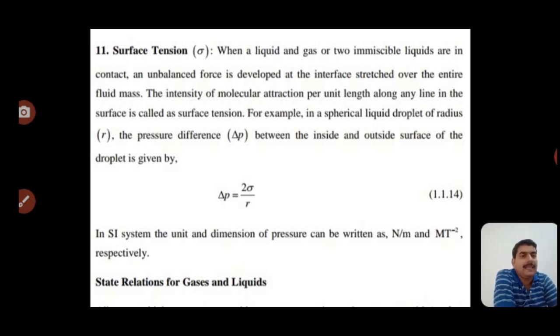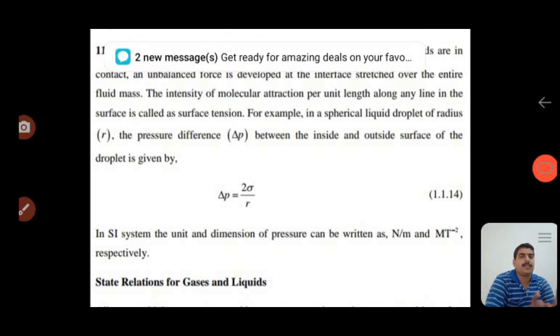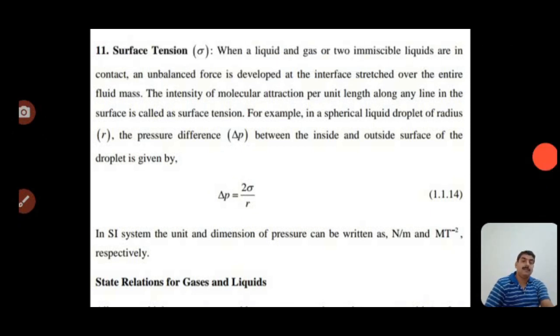For example, in a spherical liquid droplet of radius r, the pressure difference delta P between the inside and outside surfaces of the droplet is delta P equals 2 sigma upon r. The unit of surface tension is Newton per meter, and its dimensional unit is M T to the power minus 2.